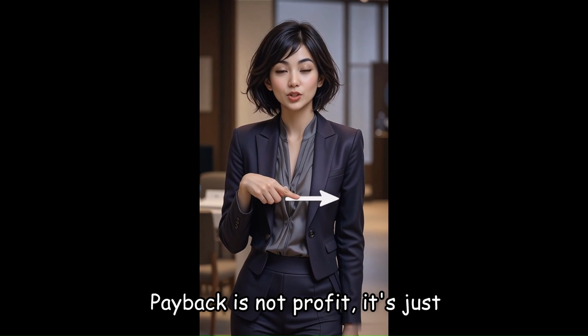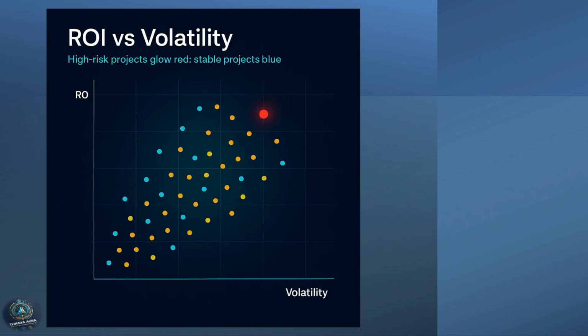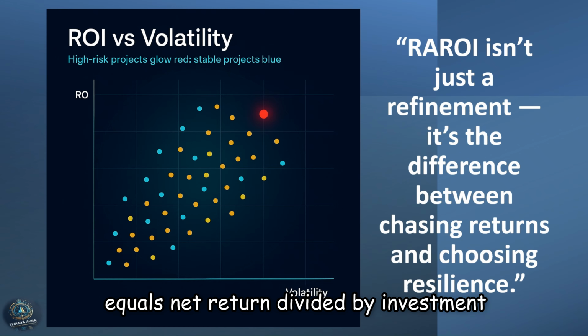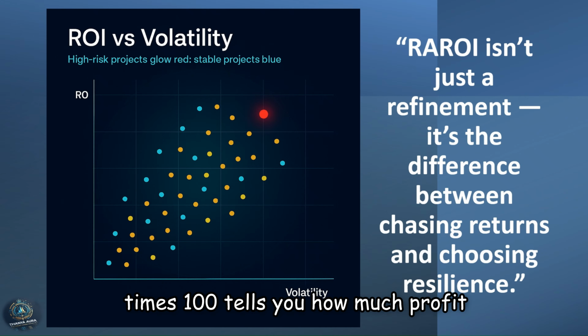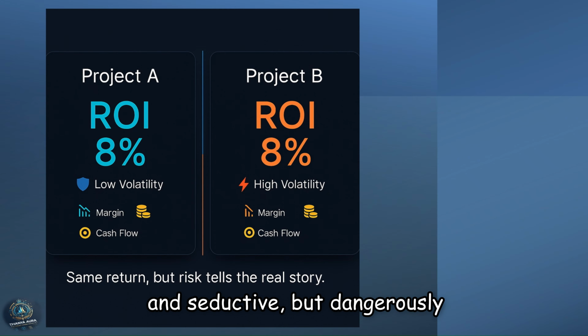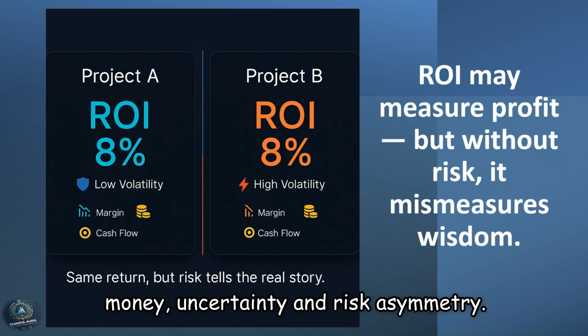Payback is not profit, it's just recovery. The real story begins after the money comes back. Traditional ROI, return on investment, equals net return divided by investment times 100. It tells you how much profit you earn relative to cost. It's simple and seductive, but dangerously incomplete. It ignores time value of money, uncertainty, and risk asymmetry.